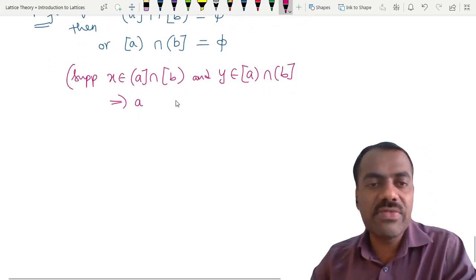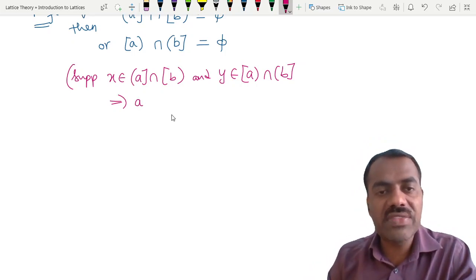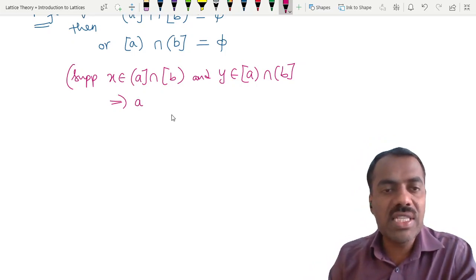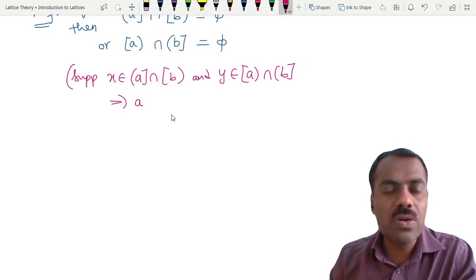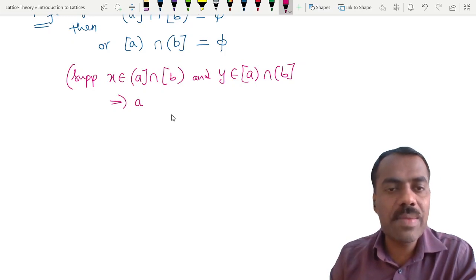X is in this one, so X is here as well as here, which says that X is less than or equal to A, and X is bigger than or equal to B. So we get that B is less than or equal to A.